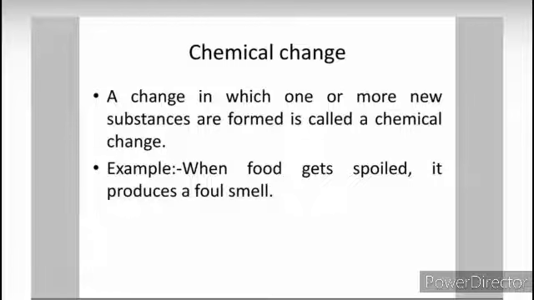We'll again revise what is chemical change from where we ended the last part. A change in which one or more new substances are formed is called a chemical change, such as if we burn a paper, ash is formed. So that is a new thing which is formed. This is chemical change. Now, we'll go to the next slide.